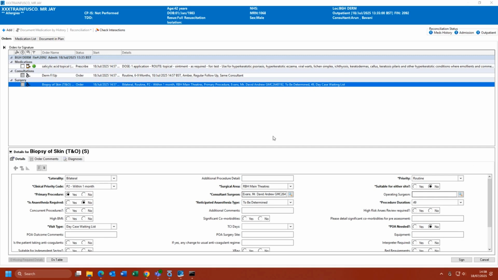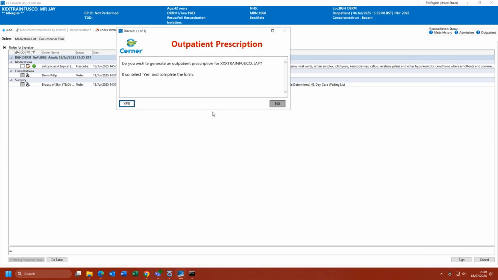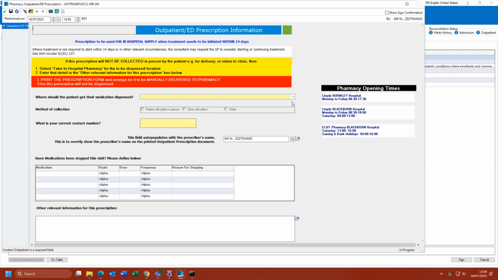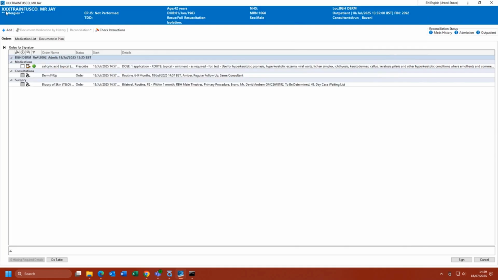Once all the orders have been documented and the blue circle has disappeared, click Sign in the bottom right. More information on the prescription will need completing. Click Yes. Select from the list where the medication needs to be dispensed and add the department's telephone number. The box below can be used to document any home medications that need to be stopped this visit. Add any other information before clicking the green sign button in the top left.